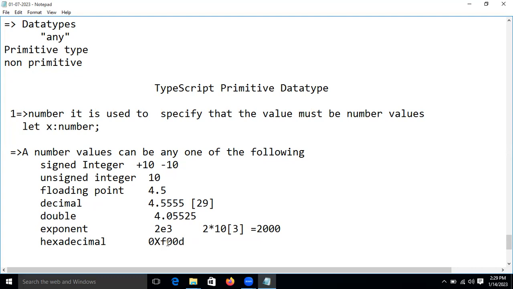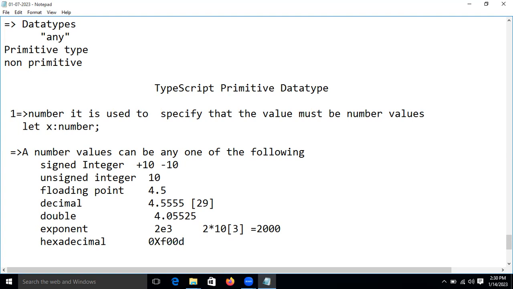If anybody is learning HTML and CSS, whenever we color things, we use hexadecimal. Don't worry about that, guys. I'm just presenting what data we can say is number type data.